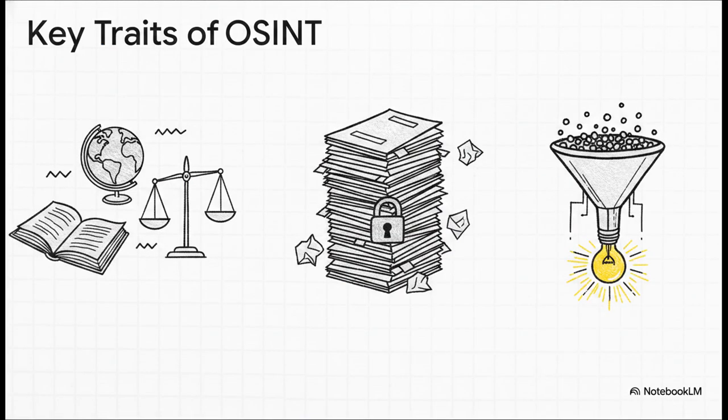What truly sets OSINT apart from general internet sleuthing is its strict reliance on legally accessible sources. That means absolutely no breaching of privacy and no breaking copyright laws. But keep in mind, public doesn't always mean free. OSINT heavily utilizes something called gray literature, which includes paid database subscriptions, commercial books, and specialized technical reports. The real magic happens at the very end of the funnel. It's taking all that dispersed, raw data and analyzing it until it transforms into real, actionable intelligence.